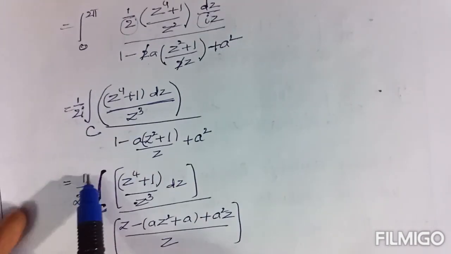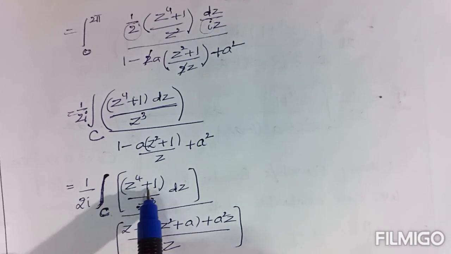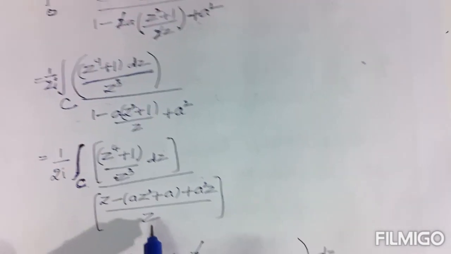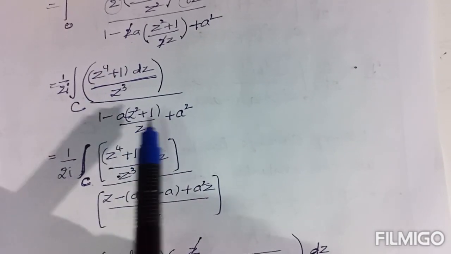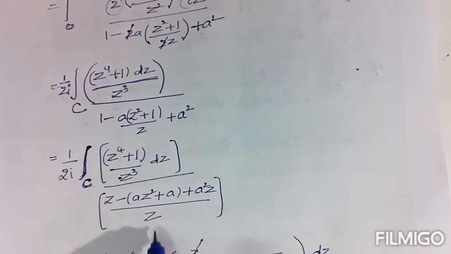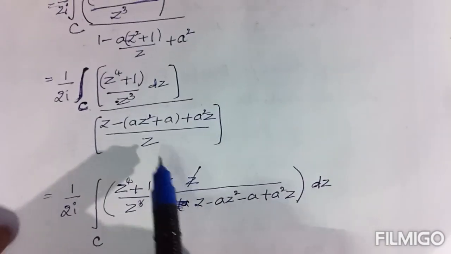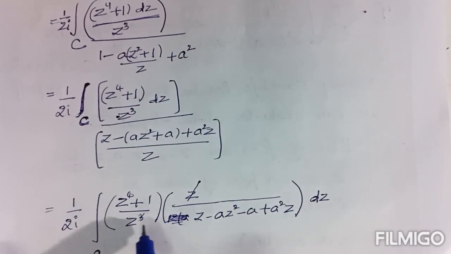Now the next step is 1 by 2i integral over c z power 4 plus 1 by z cube dz, whole divided by, in the denominator, LCM is z. This is the denominator where z is the LCM. Now the remaining numerator: the same fraction can be written as z power 4 plus 1 by z cube.